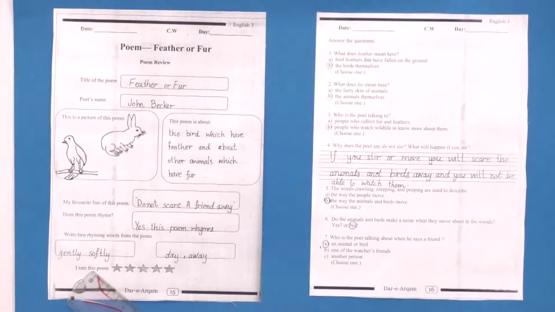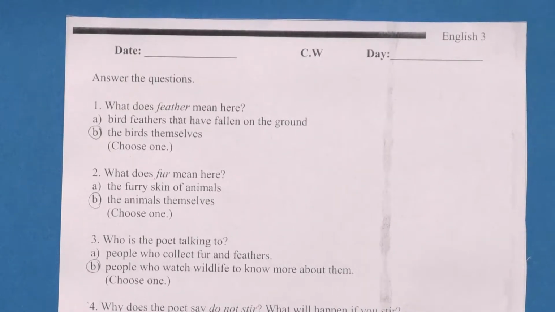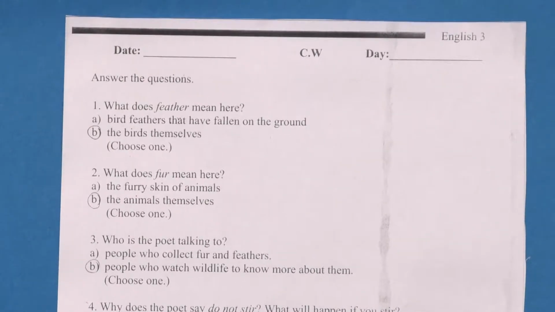Now, rate this poem. There are stars given to you. Rate it accordingly. I have given it 5 stars. I have colored all the stars. You can color it according to your choice. Now we are going to do page number 16 of your workbook.